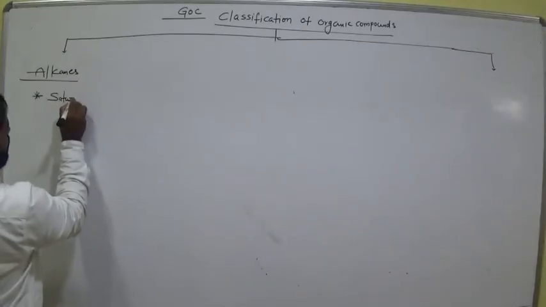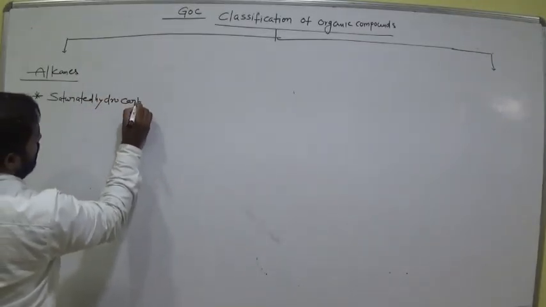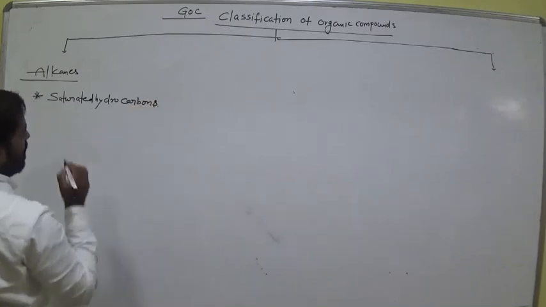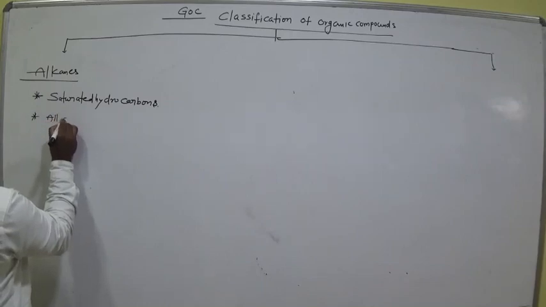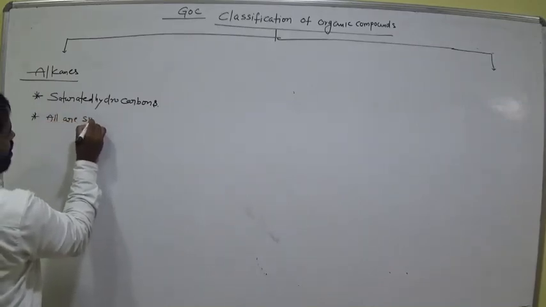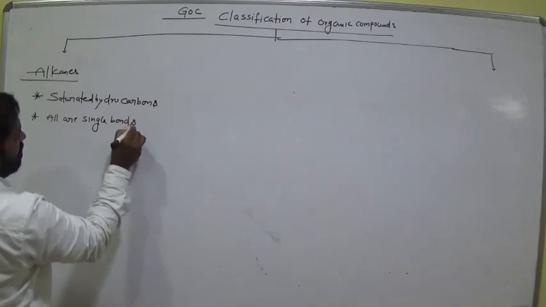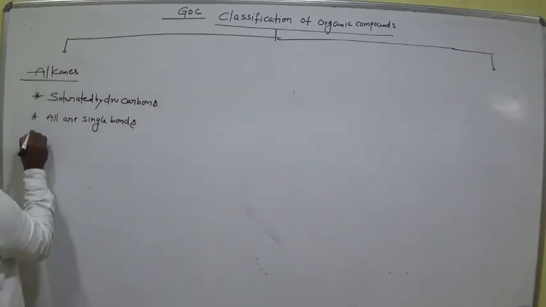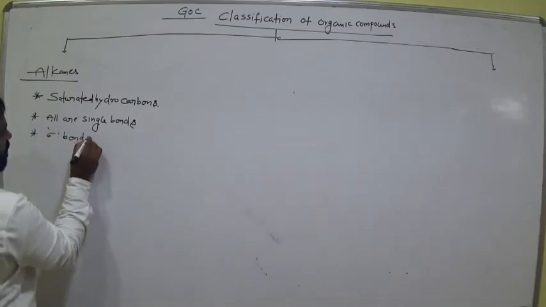These are saturated hydrocarbons. All are single bonds, that means sigma bonds.